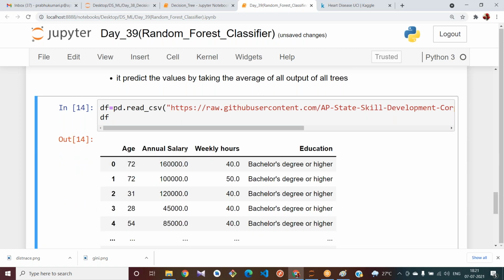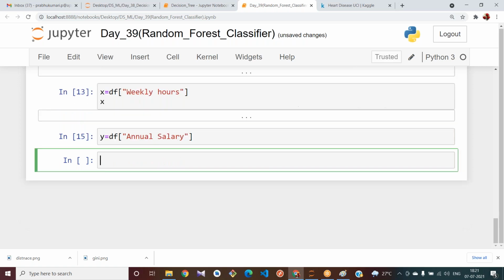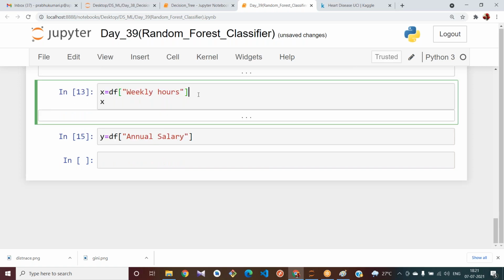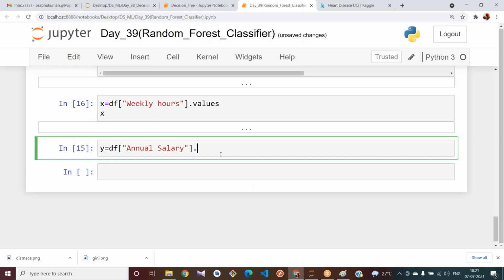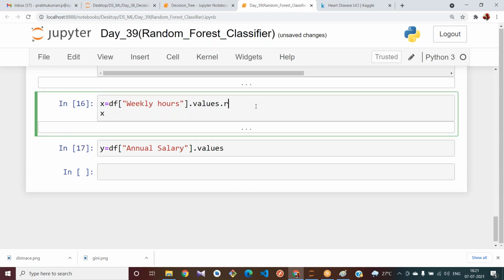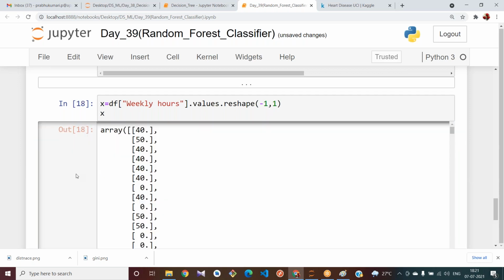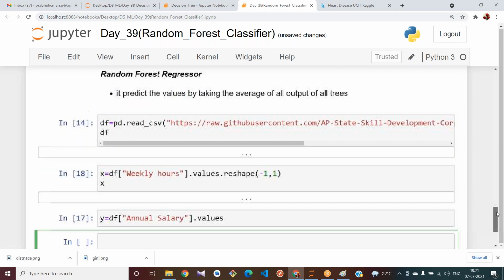Let me copy this. Now try to apply the random forest regressor.